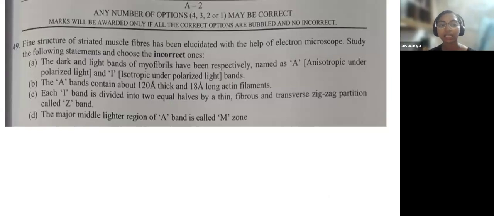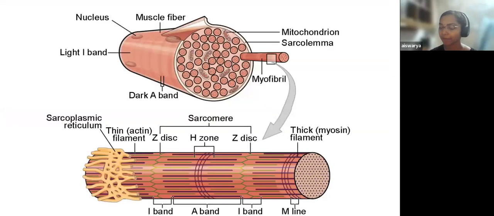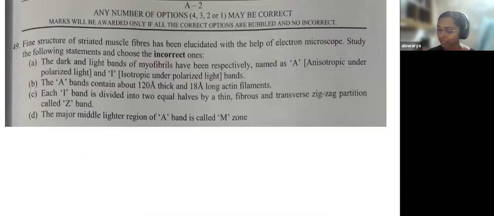The first option A: the dark and light bands of myofibrils have been respectively named as A, anisotropic under polarized light, and I, isotropic under polarized light. This is what is being said here. There is the I band and the A band. So that first option A is actually right. We are asked for the incorrect statement.